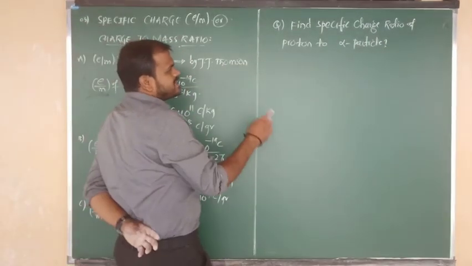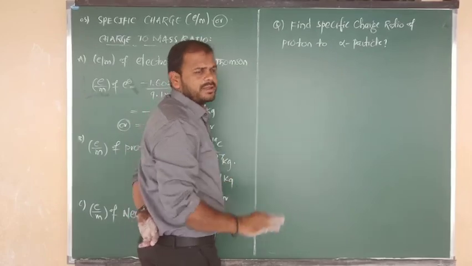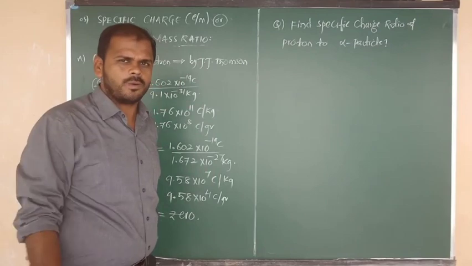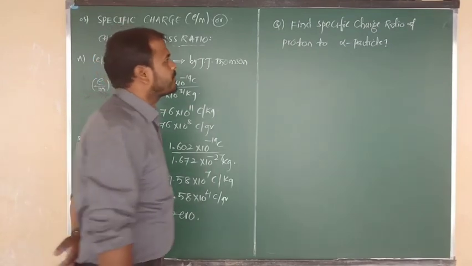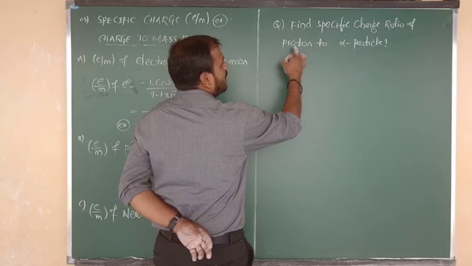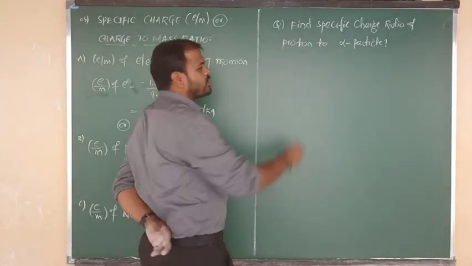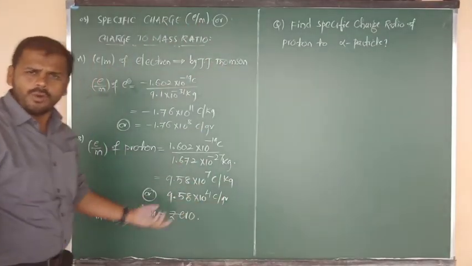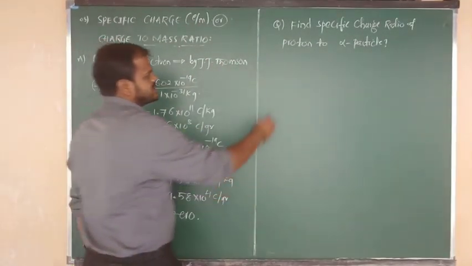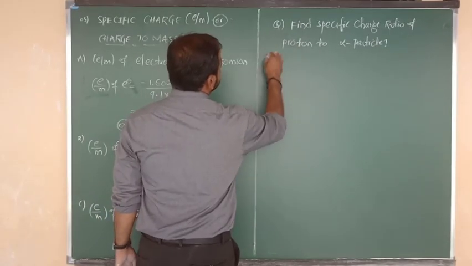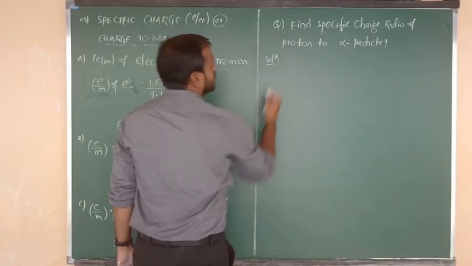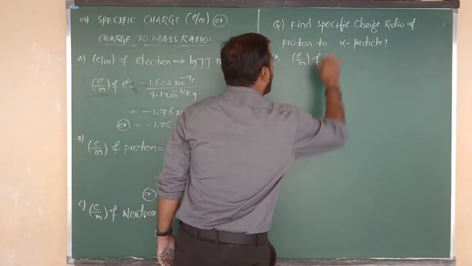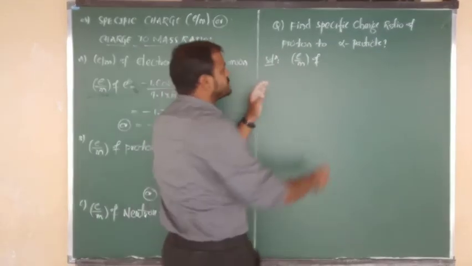First, individually we calculate the specific charge of the proton, then of the alpha particle, and after that we calculate the ratio. Otherwise you may get confused. First I calculate the specific charge of the proton. The symbol of specific charge is e/m, or charge by mass. Let me write the solution: specific charge, e/m, of the proton.